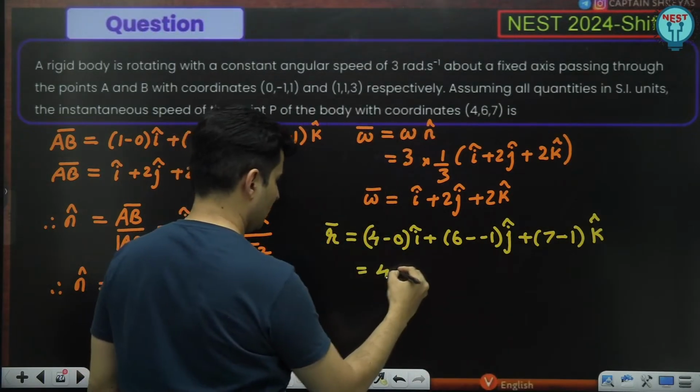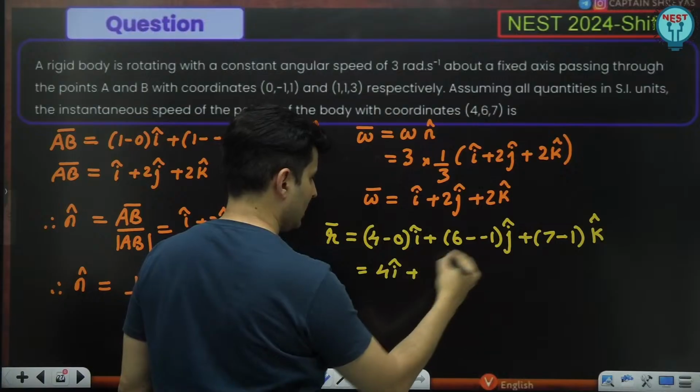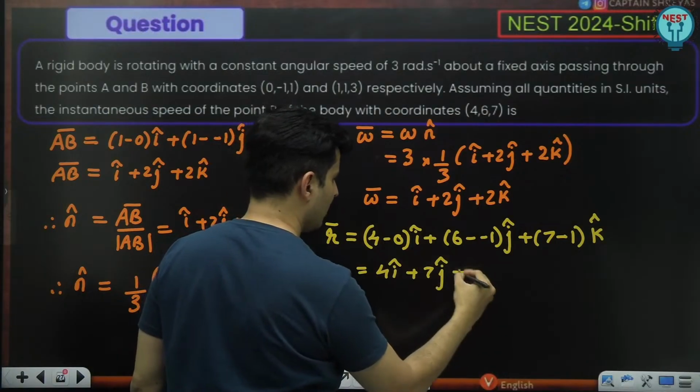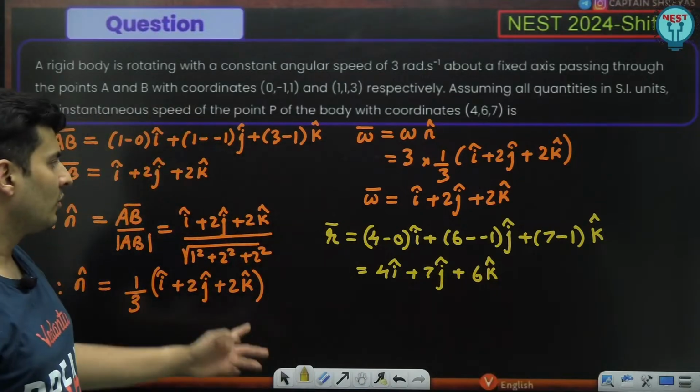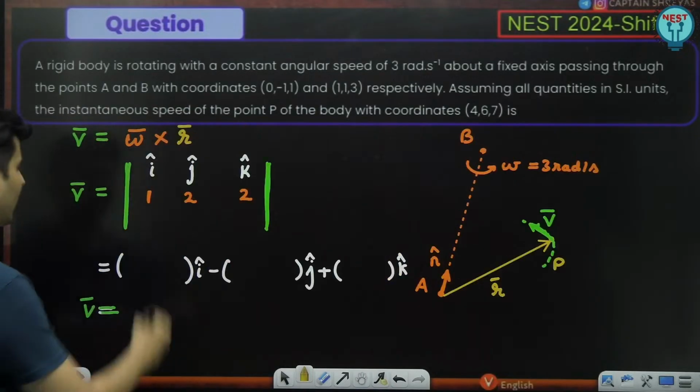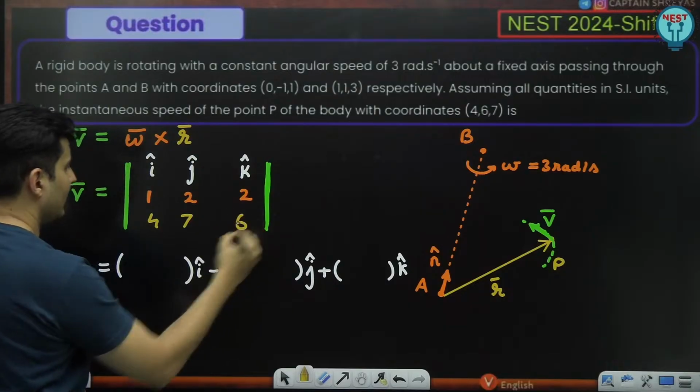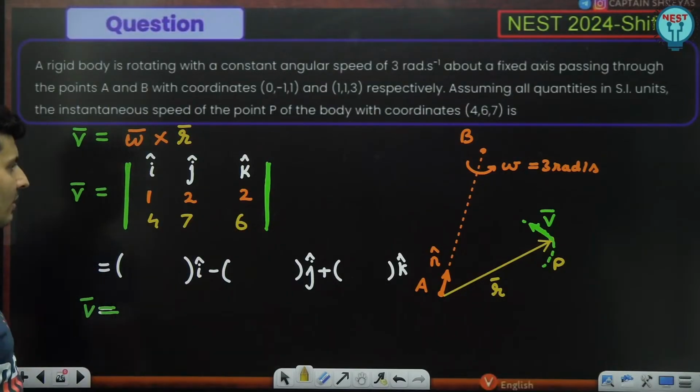So this will be 4 i cap plus 7 j cap plus 6 k cap. So 4, 7 and 6. Do the math and you will get the velocity.